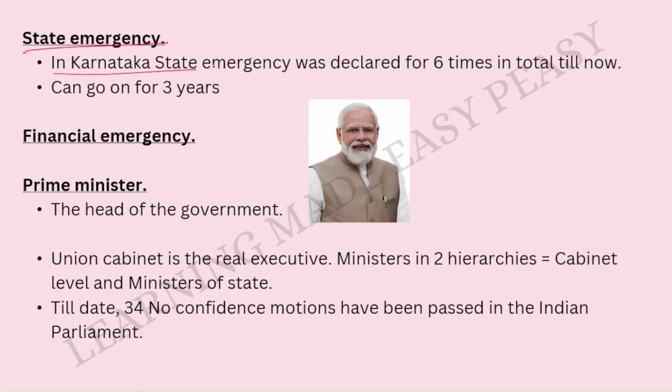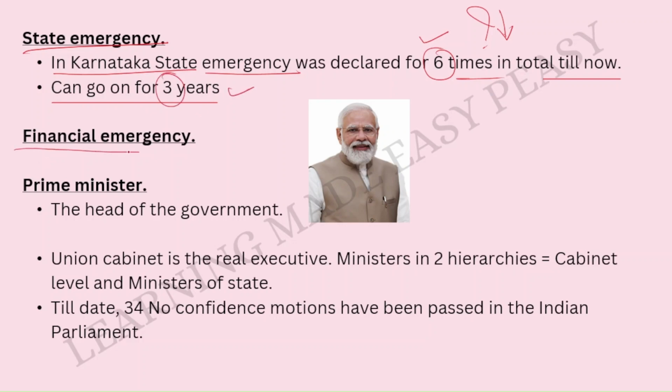In Karnataka, state emergency was declared over 6 times till now. Do you know when all we had this state emergency? If you know the answers, then please comment below. I just want to know your knowledge on this. So in Karnataka, state emergency was declared 6 times till now. And the state emergency can go on for 3 years. So the extension of the state emergency can be till 3 years.